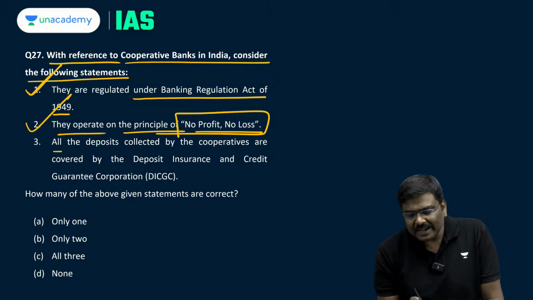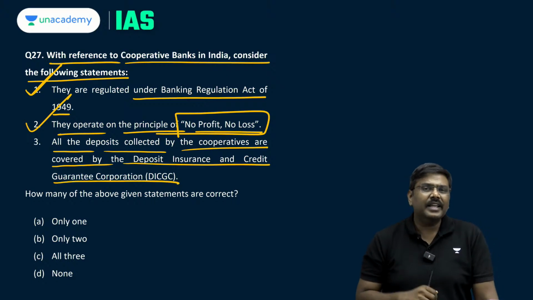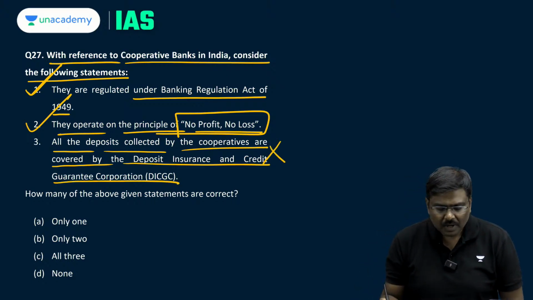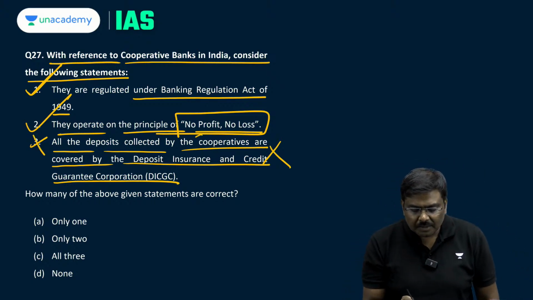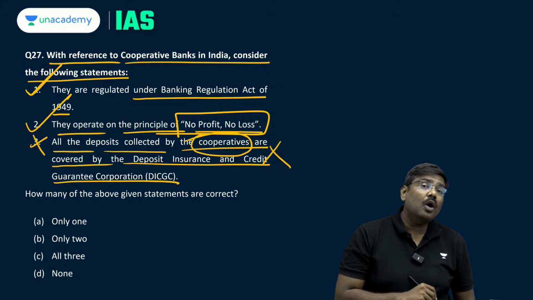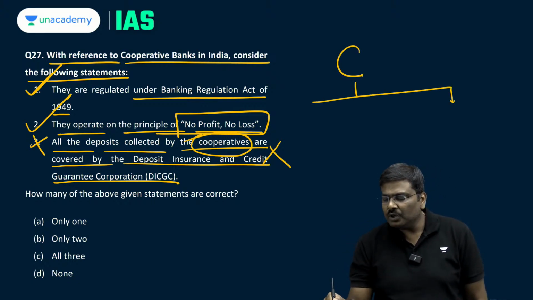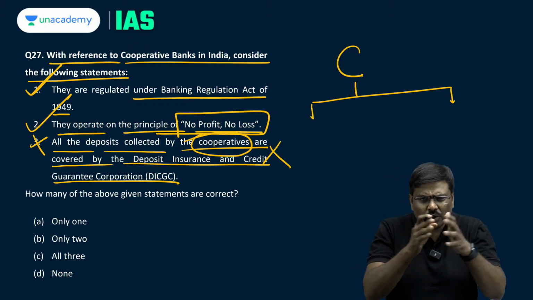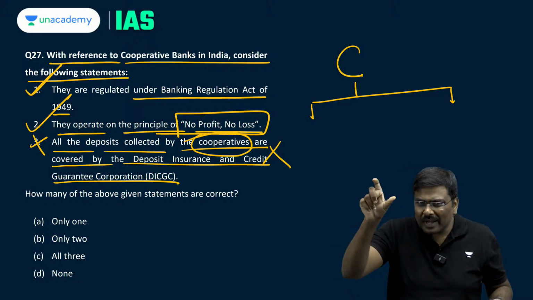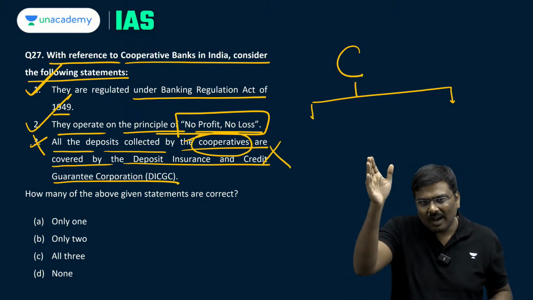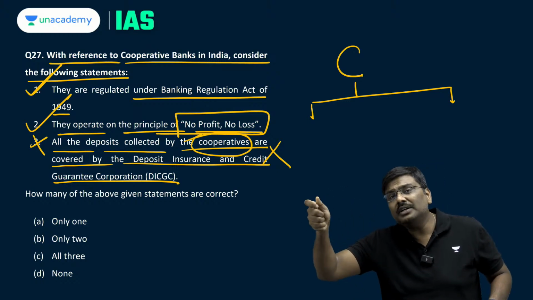All deposits collected by the cooperatives are covered by the Deposit Insurance and Credit Guarantee Corporation. Wrong. Third statement is incorrect. Why? Underline the term all the deposits collected by the cooperatives. In the cooperative, that is in the banking sector, there are two structures. There are two divisions. One is urban, second one is rural. Now, when you look at the rural part of cooperative banking, again there are two divisions based on the long term, based on the short term.